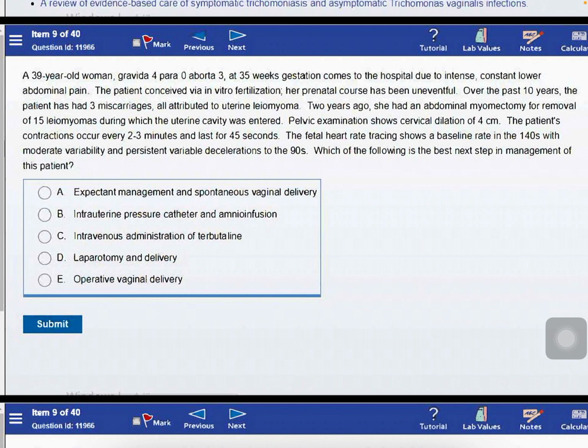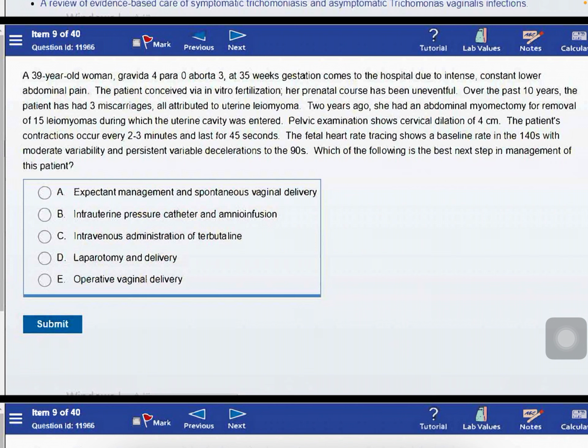So we have a 39-year-old woman, gravida 4 para 0, abortion 3, at 35 weeks of gestation, who comes to the hospital due to intense constant lower abdominal pain. The patient conceived via in vitro fertilization. Her prenatal course has been uneventful. Over the past 10 years, the patient has had 3 miscarriages, all attributed to uterine leiomyoma. 2 years ago, she had an abdominal myomectomy for removal of 15 leiomyomas, during which the uterine cavity was entered.